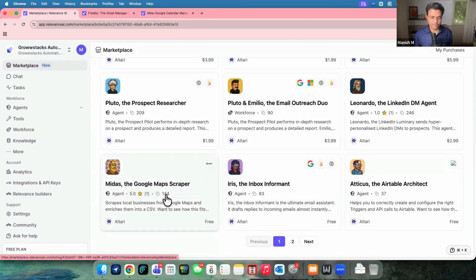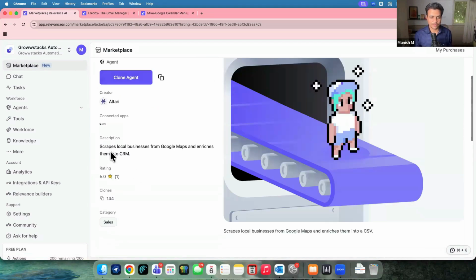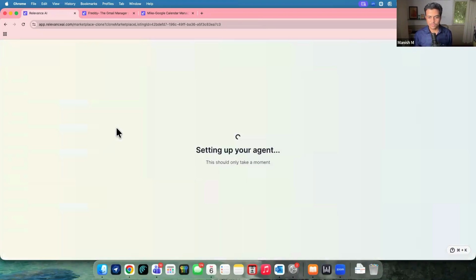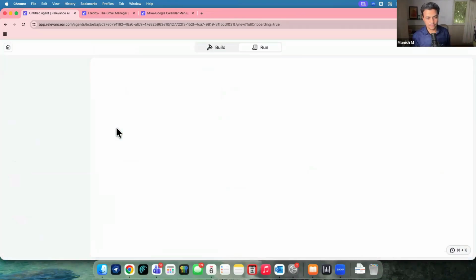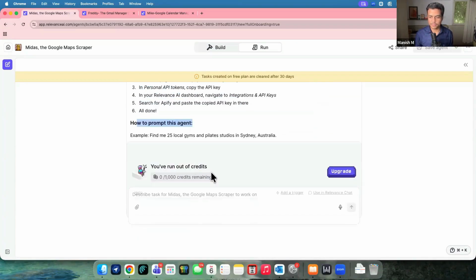If I go here, 144 people tried to use this. I can simply say clone agent, some sort of description, rating, 144 clones, and categorized into sales, right? Couple of more information over here. If I say clone this, clone means I'm just trying to use this template. It gets me things over here. So it says the setup of the agent, couple of instructions over here, the prompt, and then I can start